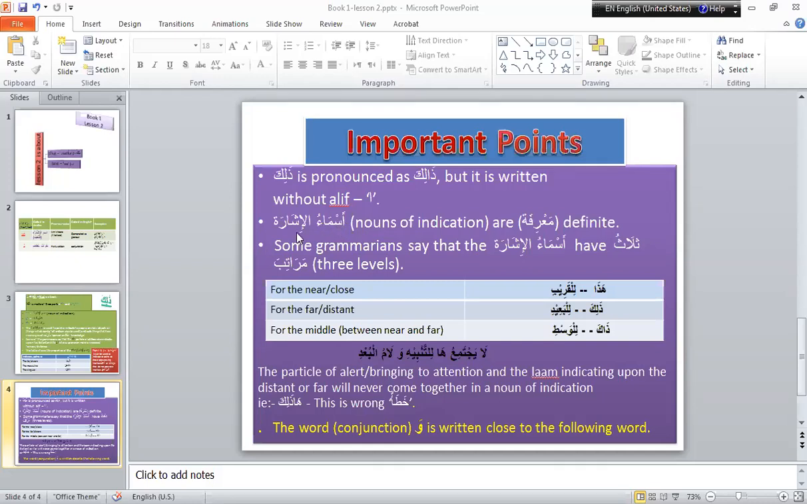Now, Asma ul Ishara. Asma is the plural form of Ism. Ism means noun. Here it has been said that Asma'ul Ishara are always ma'rifa, always definite. They can never be indefinite. The same grammar says that.